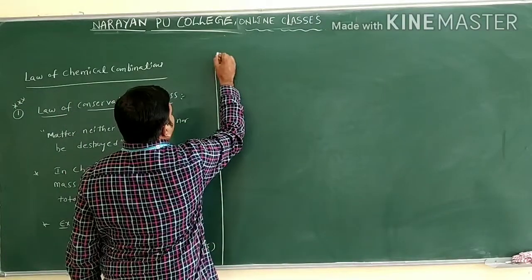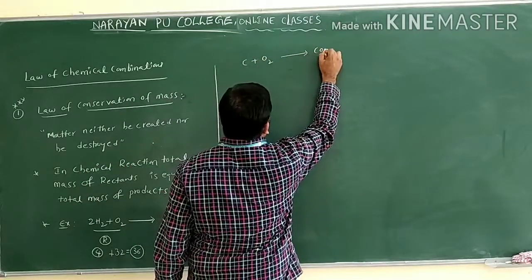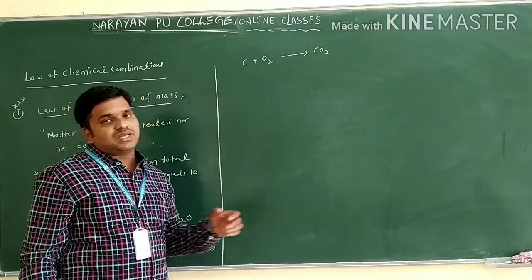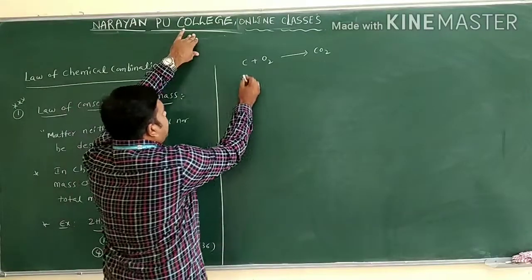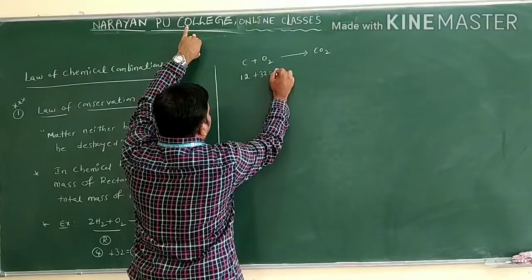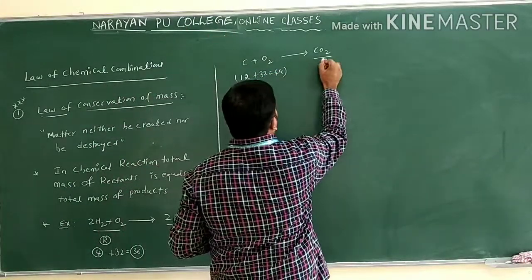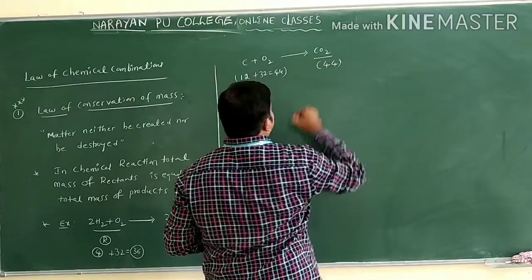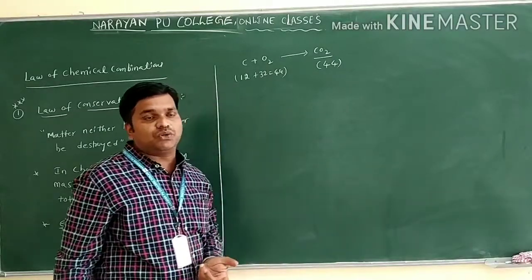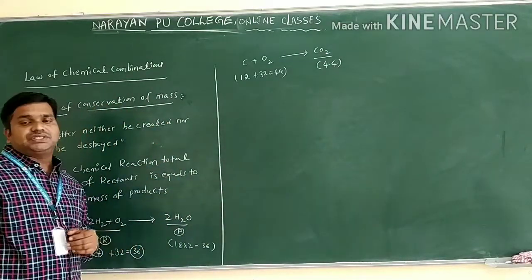C plus O2 gives rise to CO2. We can prepare carbon dioxide by combusting carbon in the presence of oxygen. This is the combustion reaction. Carbon is 12 grams and oxygen is 32, so in total we have 44 grams. If you find the molecular mass of carbon dioxide, you get 44. So the mass of the reactants before the reaction is equal to the mass of the products. This is the law of conservation of mass.